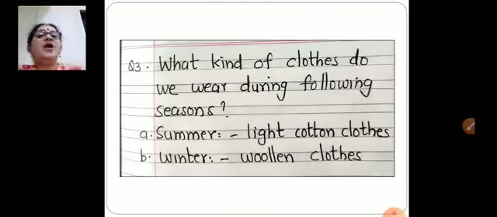Number 3. What kind of clothes do we wear during the following seasons? In summer season, we like to wear light cotton clothes, and in winter season, woolen clothes like sweater, cap, gloves and socks, etc. So, in summer, light cotton clothes and in winter, woolen clothes.